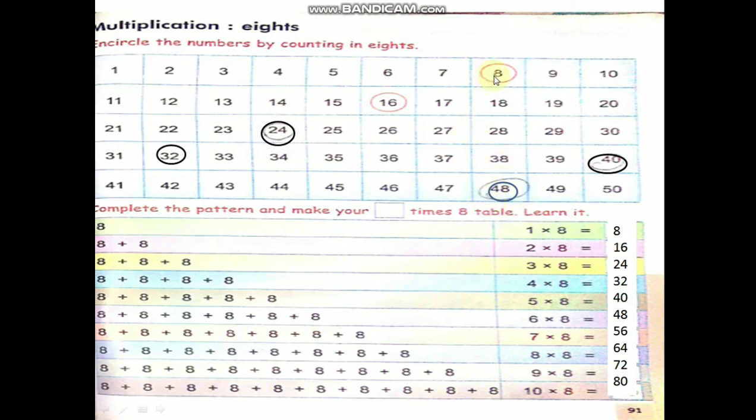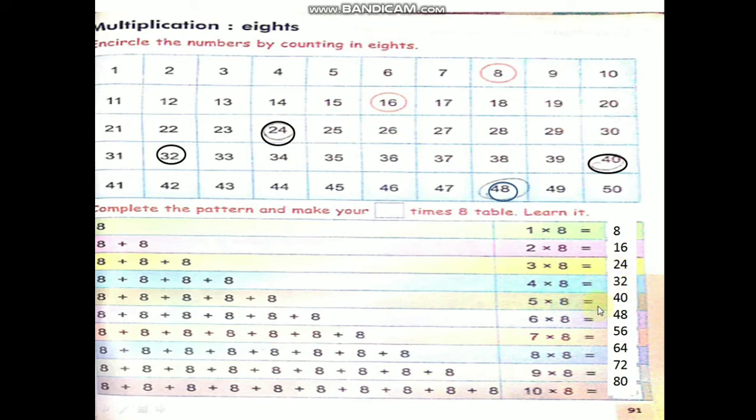Then you will get the 8 table: 8 1s are 8, 8 2s are 16, 8 3s are 24, 8 4s are 32, 8 5s are 40, 8 6s are 48. Okay children, now complete the pattern and make your 8 table, learn it. I told you, children, repeated addition. 8 1s are 8. 8 2s are 16. 8 3s are 24. If you add 3 times, you will get 24.